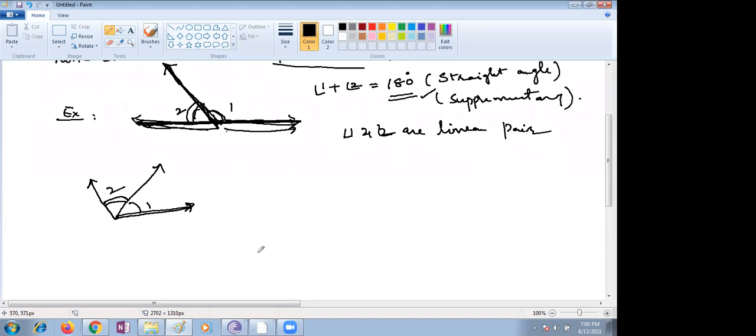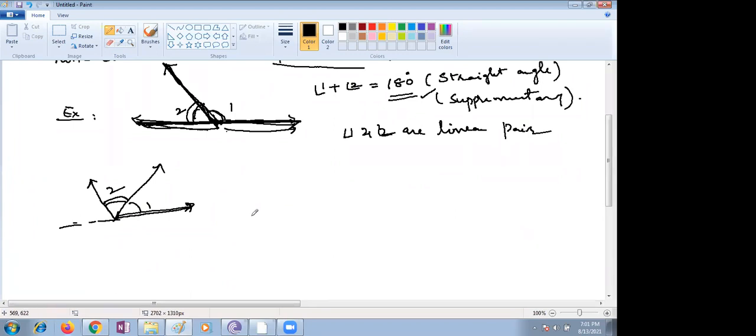Adjacent angles should be supplementary. But here there is no supplementary, because if you extend like that, you will get a straight angle, but the sum of angle 1 and angle 2 is not equal to 180. So it is not a linear pair.